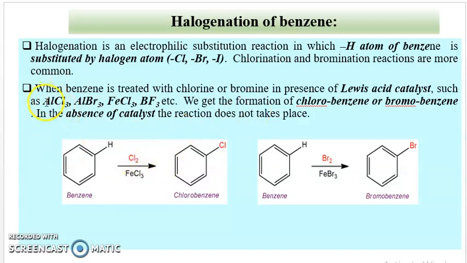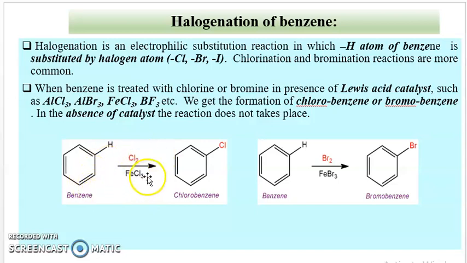These Lewis acid catalysts are aluminum chloride, aluminum bromide, FeCl3, then boron trifluoride, and we get the formation of chlorobenzene or bromobenzene.